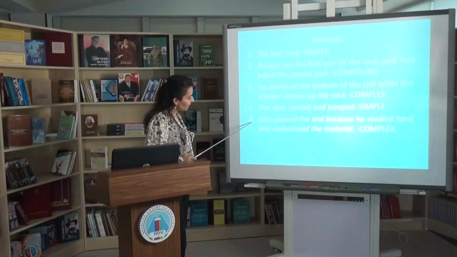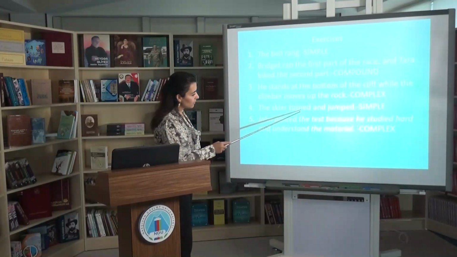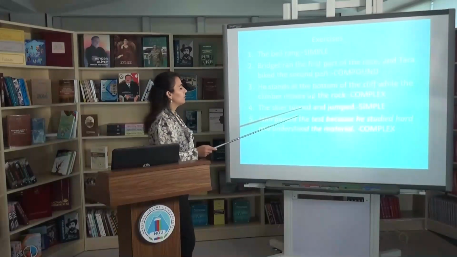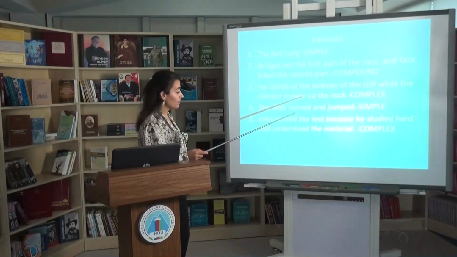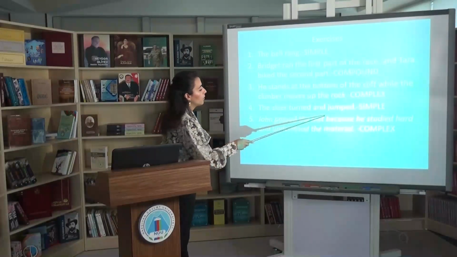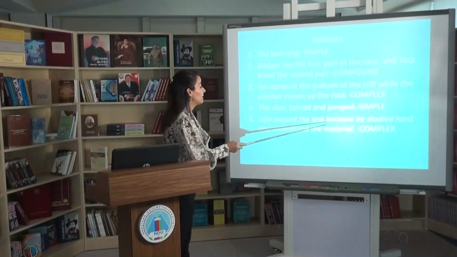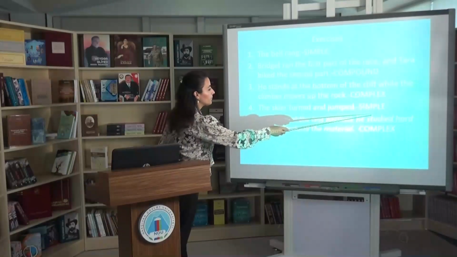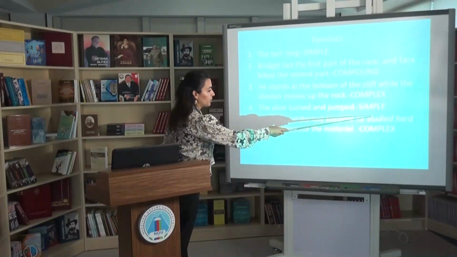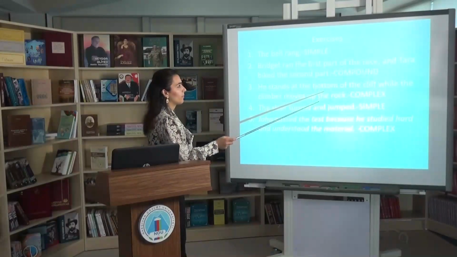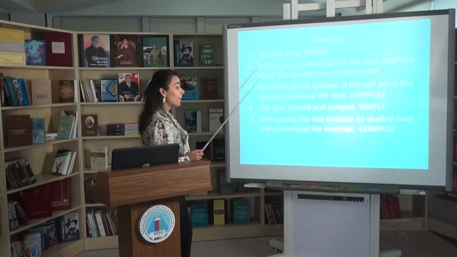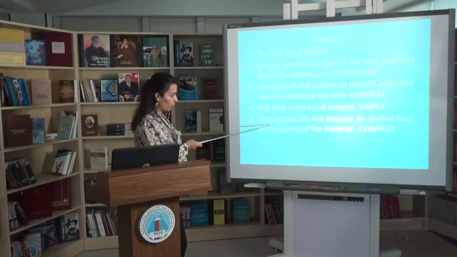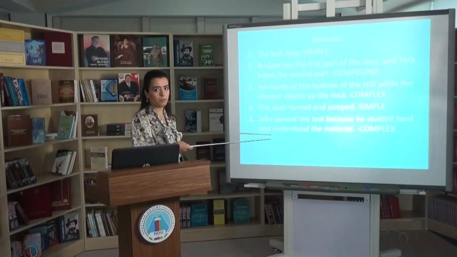So the last one in this slide, John passed the test because he studied hard and understood the material. This is a complex sentence. Why? Because a subordinating conjunction is used in order to link the independent clause and the subordinate clause. Subordinate clause means dependent clause. But in this sentence you can ask me that we have also used the coordinating conjunction and.